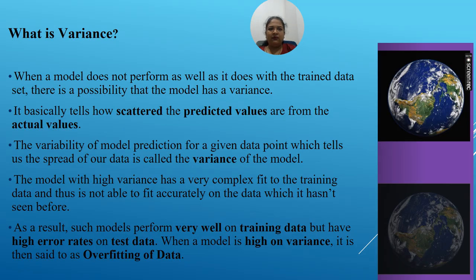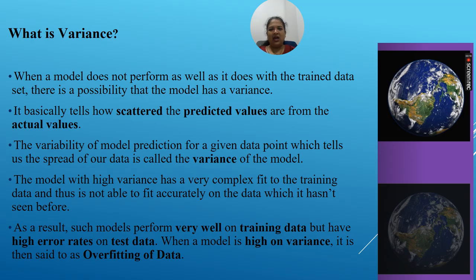Before the model gets trained, we know some actual values, and then after training the model, when we are testing the results, we check what the predicted values were and whether they match the actual values. So variance tells us how scattered the predicted values are from the actual values. The variability of the model prediction for a given data point, which tells us the spread of our data, is called the variance of the model.